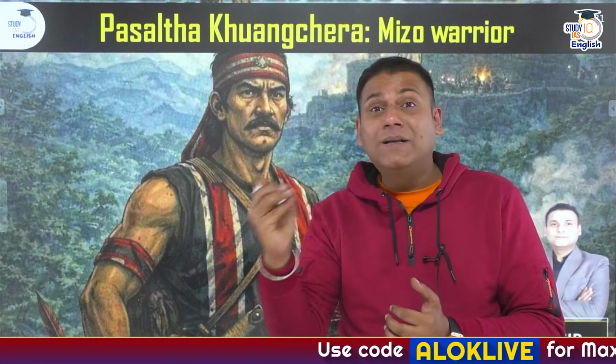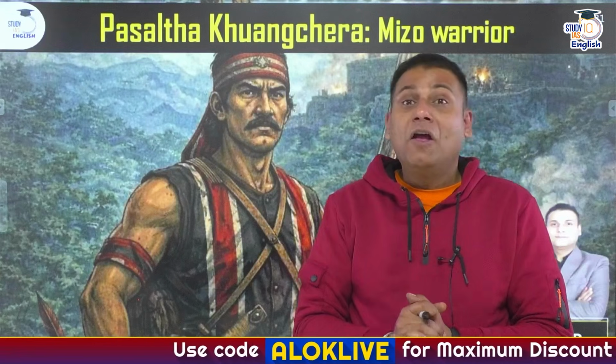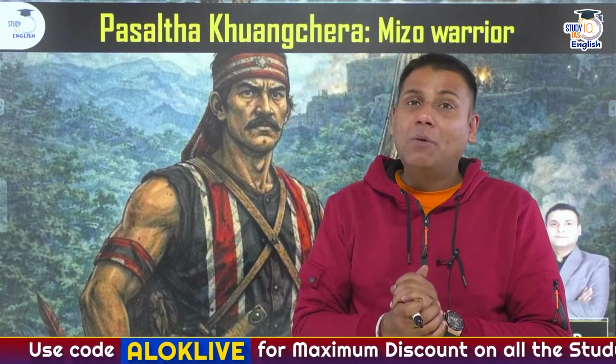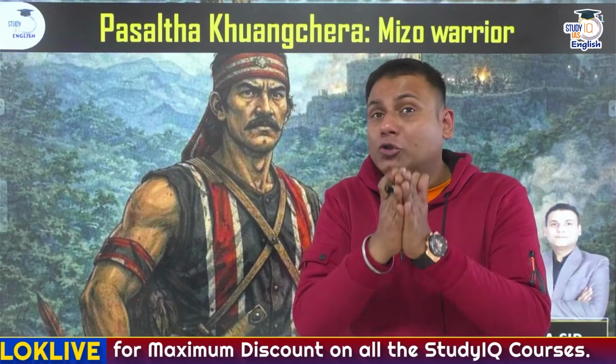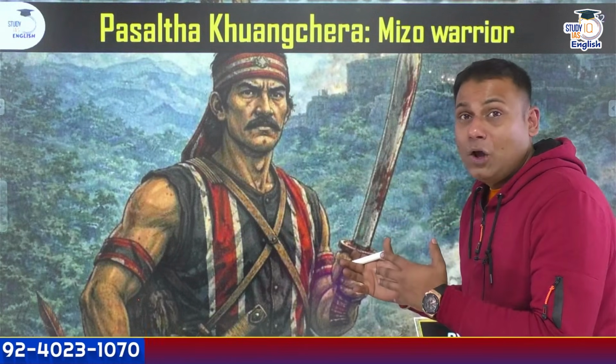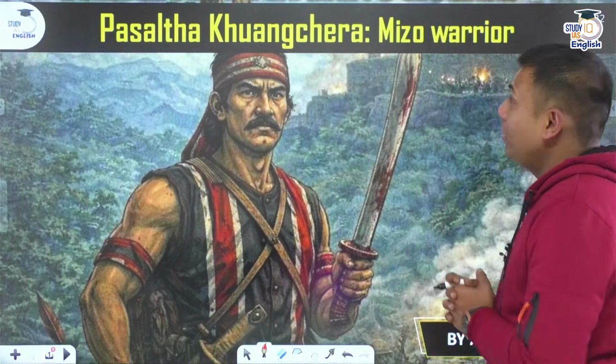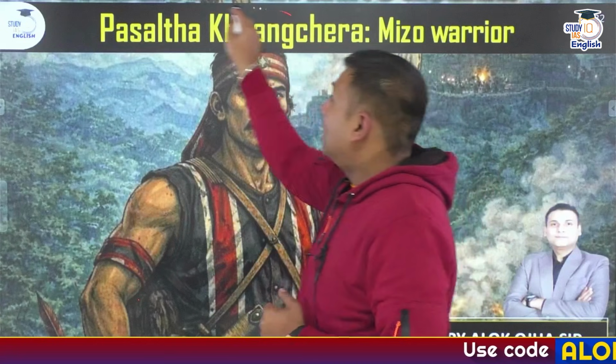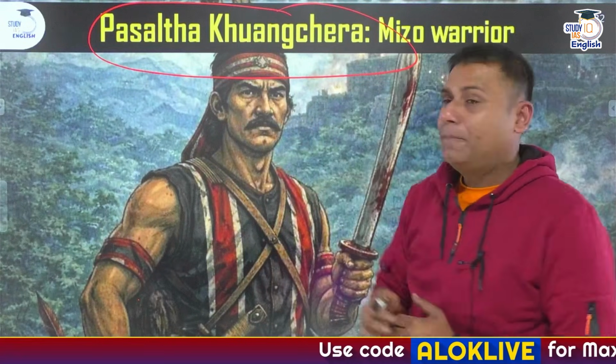Apart from this, there are many movements that are hidden within the books of history. That is Patharu Ghat massacre in the region of Assam, Pulaguri Dhawa in the region of Assam, one of the peasant revolts, which is also considered as the first non-cooperation, much prior to the non-cooperation conducted by M.K. Gandhi. As you can see in the background, today's point of discussion is one of the most important Mizo warriors, whose name was Pasaltha Khuangchera ji.